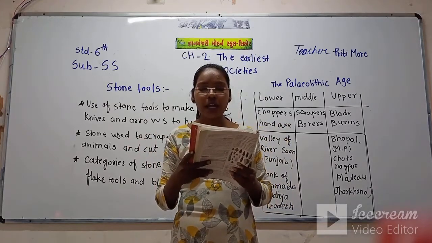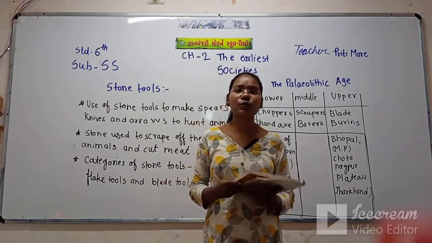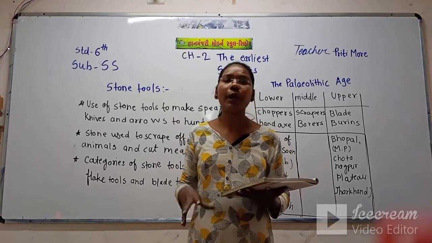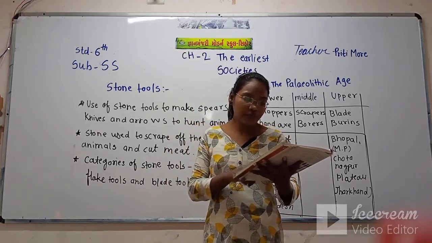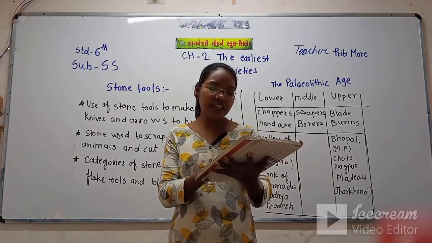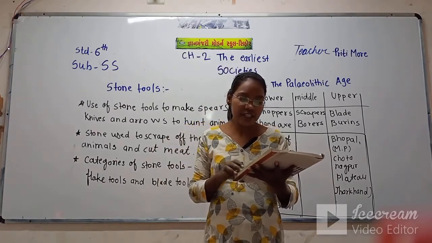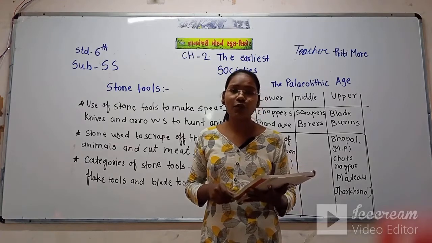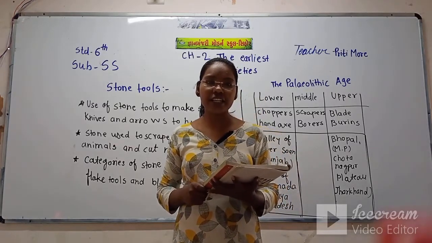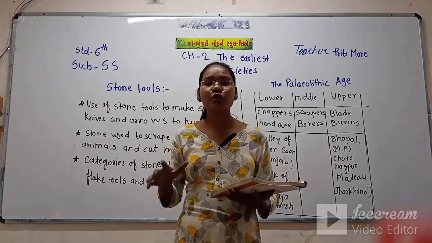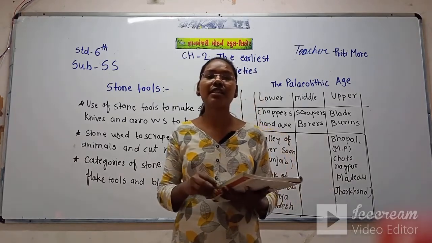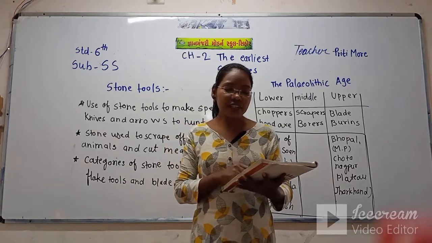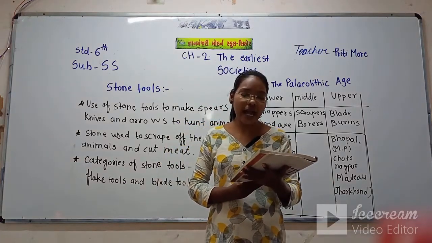So in the lower Paleolithic age, the people used simple stone, and they lived in caves and near rivers and lakes. The climate in the lower Paleolithic age was very cold, and most of the earth was covered with ice. That's why this age is also called the ice age.